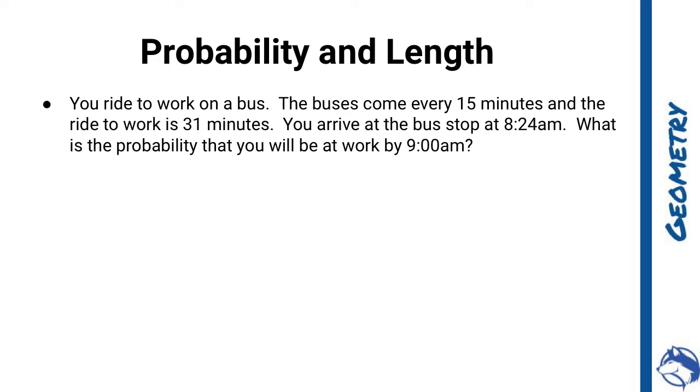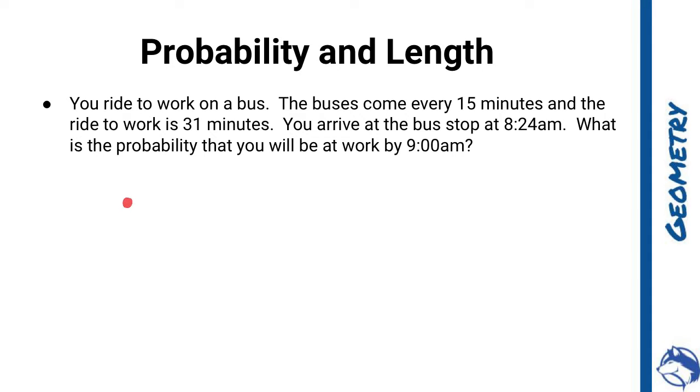All right, so this is a problem that you might get that talks about probability and length. So you ride to work on a bus, and the bus comes every 15 minutes, and the ride to work is 31 minutes. So if I arrive to the bus stop at 8:24 a.m., what is the probability that I will be to work by 9?